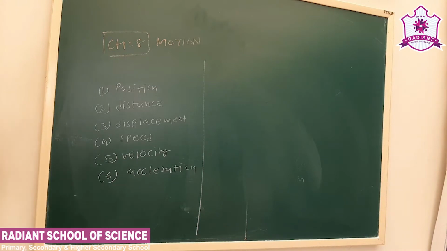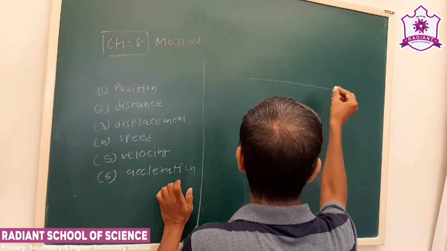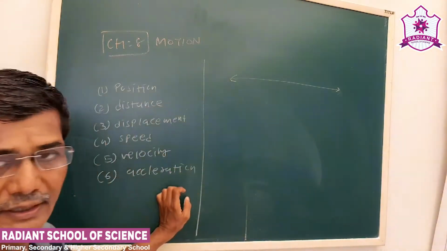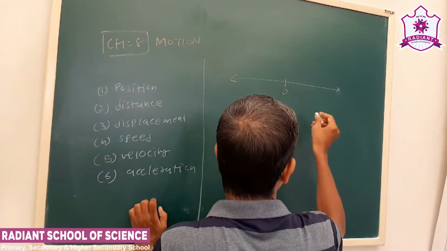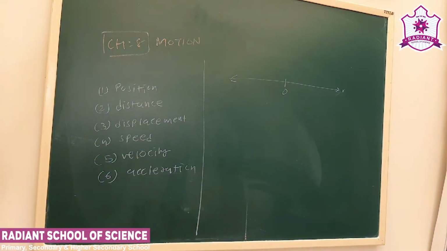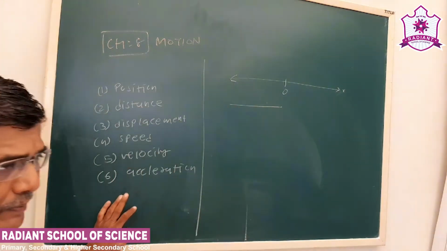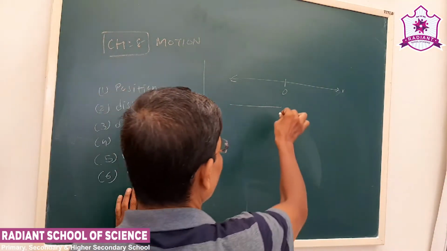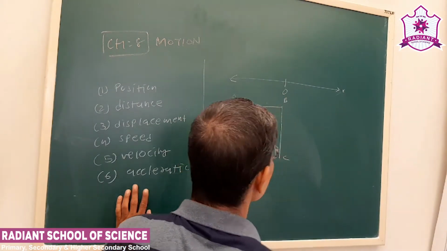Suppose in this lesson basically we are going to study motion in one dimension. Now let us say our 0, generally one dimension we call x. Now this is a straight path. But suppose we bend like this, what can we see?